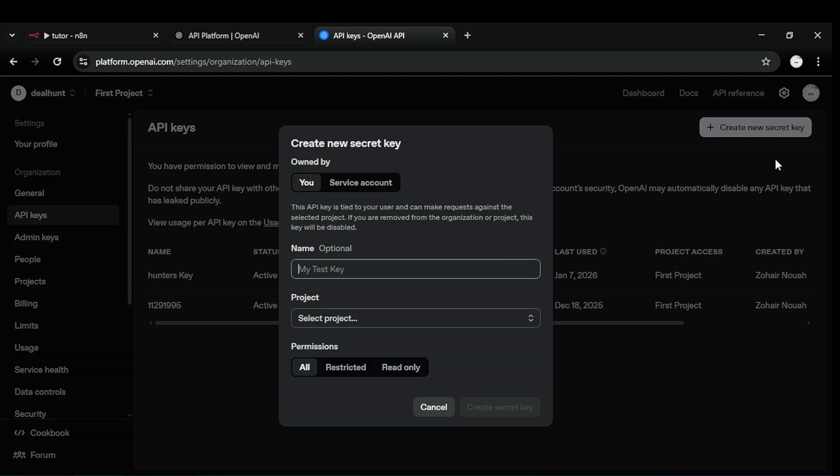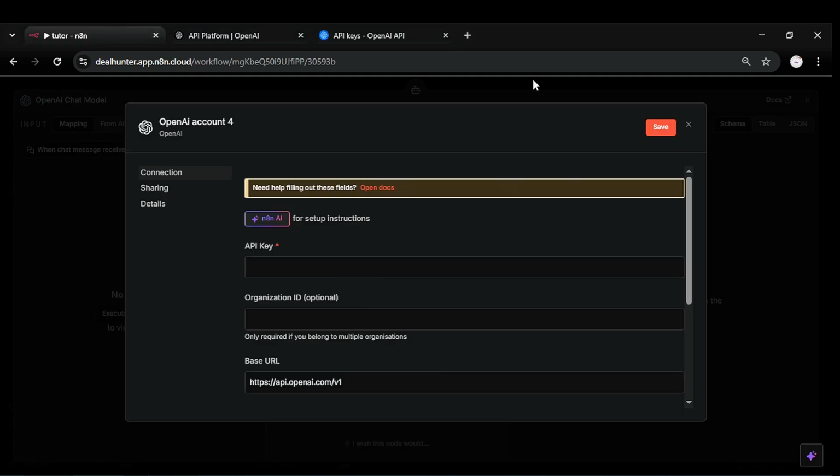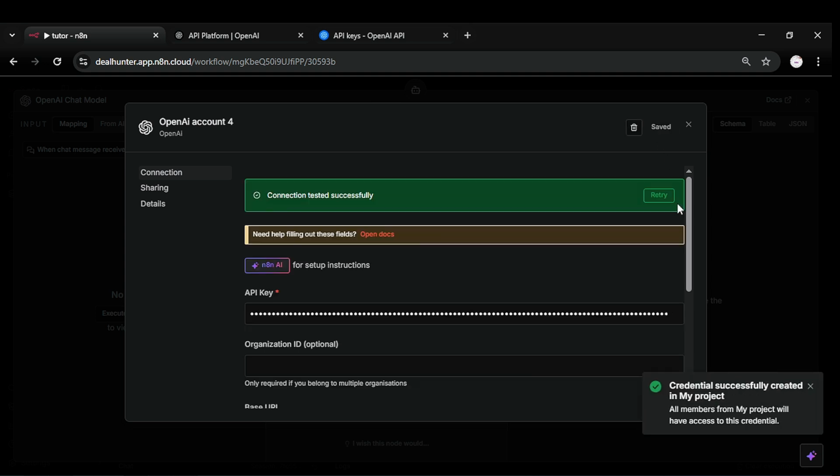Let's just give it a name. You can name it whatever you want. Let's select our project. We'll go through it later. Click on create. All right, here we have our API key. Just copy and paste it somewhere safe. But for now, let's just go back to our n8n, paste it here, and click save. All right, we got our OpenAI credentials set.